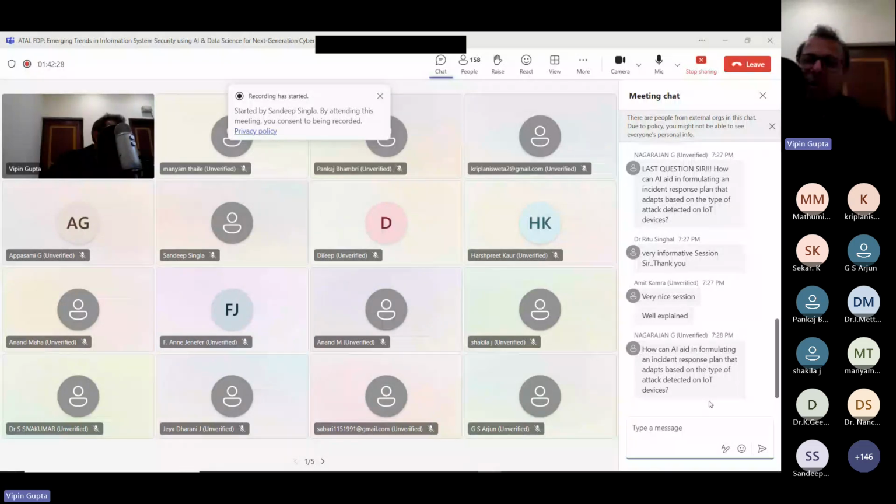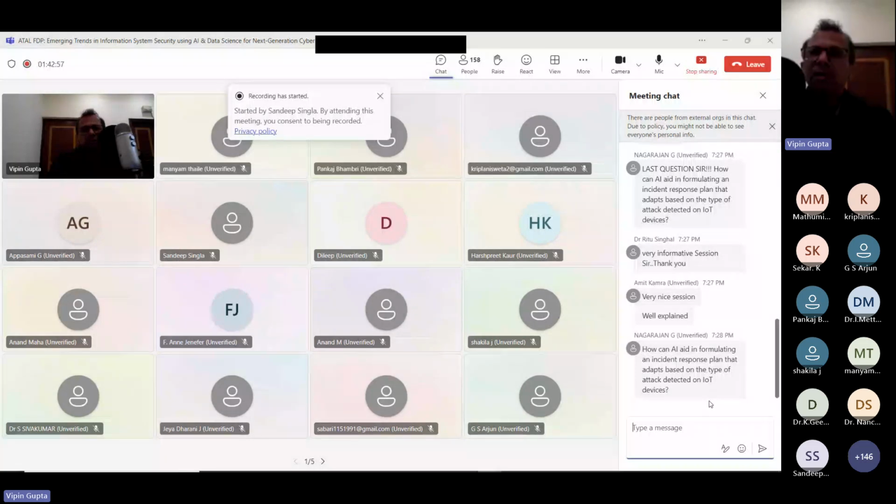How can AI assist in formulating an incident response that adapts based on the type of attack detected? I think for giving the answer to this question, we will wait for the next session, because we are going to discuss the intelligent detection system, which does the exact thing that you are asking. So if a certain attack is detected, what is going to happen? I'm just going to discuss that.